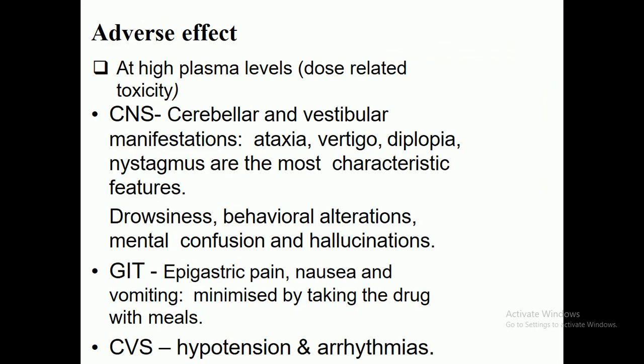So after that, look here. These are the adverse effects which are reported. At high plasma level, there is dose-related toxicity in the central nervous system. It causes cerebellar-vestibular manifestations: ataxia, shaky movement, vertigo, diplopia, blurred vision, and nystagmus are the most common features. Drowsiness may occur, along with behavioral alterations, mental confusion and hallucination. These are the adverse effects which are reported in the literature.